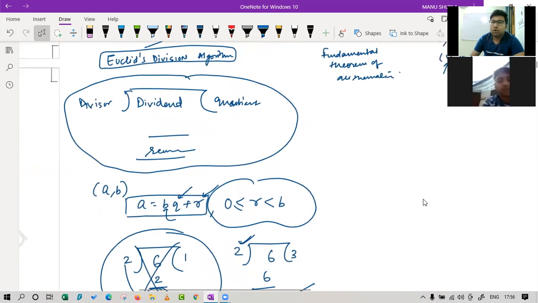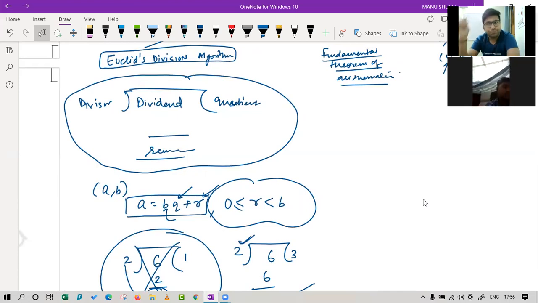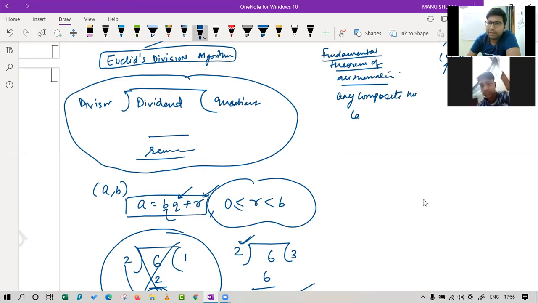Now tell me, what have you studied about the fundamental theorem of arithmetic? It says that any natural number can be written as product of its prime factors. Okay, good. So it says any composite number can be written as product of prime numbers.